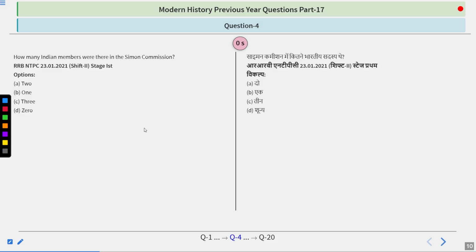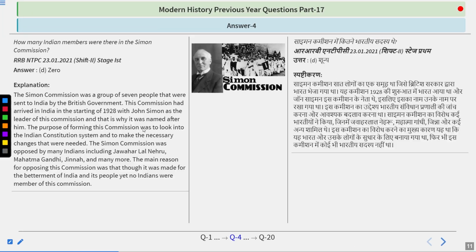And I guess the answer you are giving is quite right, because the answer for this question is 0. The Simon Commission was a group of 7 people sent to India by the British government. The commission arrived in India in the beginning of 1928, with John Simon as its leader, and that is why it was named after him. The purpose of forming this commission was to look into the Indian constitutional system and make the necessary changes. The Simon Commission was opposed by many Indians, including Jawaharlal Nehru, Mahatma Gandhi, Jinnah, and many more.